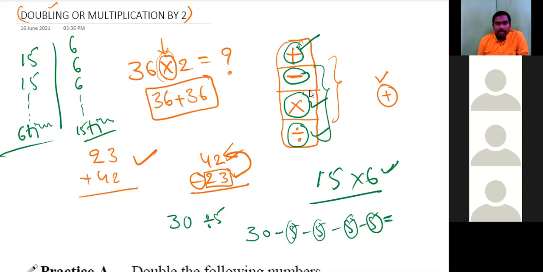But for multiplication also, for division also, if you are doing with the plus only, it may take some extra time. But actually, this is the way. This is the truth, right? Yes, okay, sir. Here, for doubling, addition is okay, right? Instead of multiplying 36 by 2, we will do 36 plus 36. So how to do 36 plus 36, sir? Means 40 plus 40 minus 8. Yes, there are many ways.